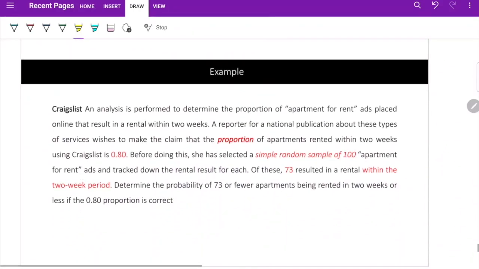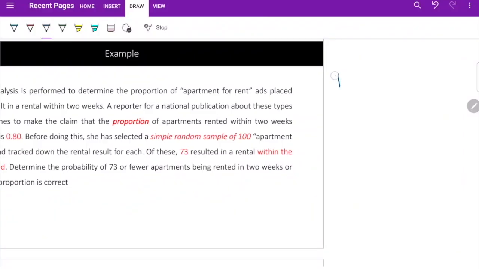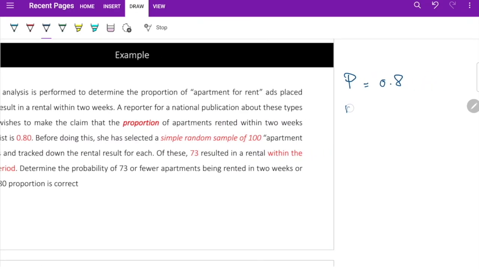Let's take an example. Craigslist did an analysis to determine the proportion of apartment for rent ads placed online that results in a rental within 2 weeks. A reporter for a national publication about these types of services wishes to make the claim that the proportion of apartments rented within 2 weeks using Craigslist is 80%. This is the claim of the population proportion. I'm going to call it P, as we used to do. This is 0.8. She has selected a simple random sample of 100, so this is my n equals 100.